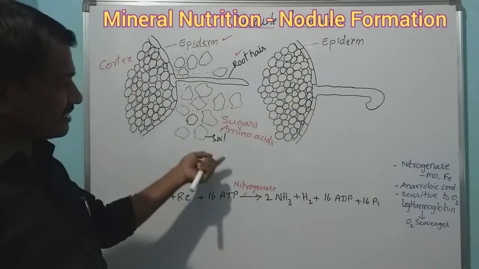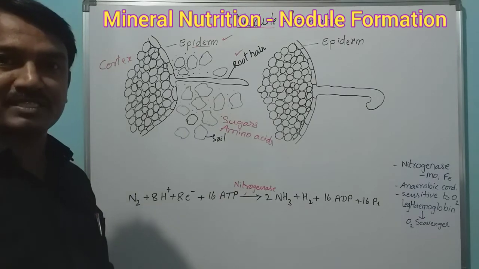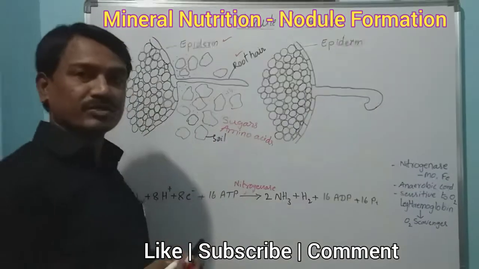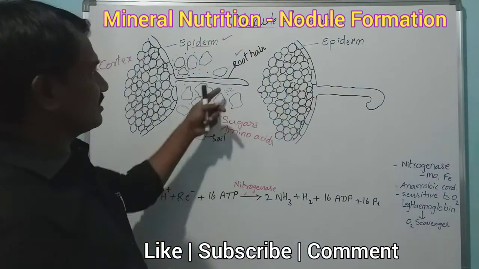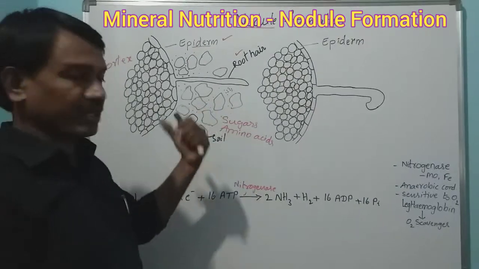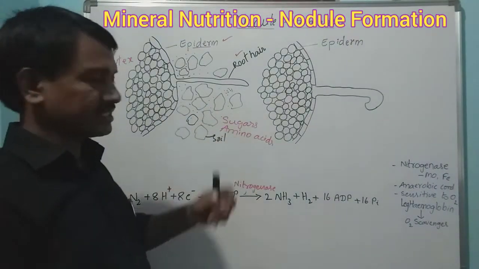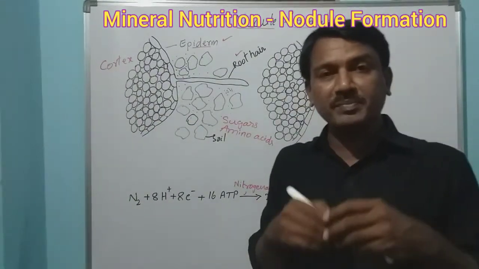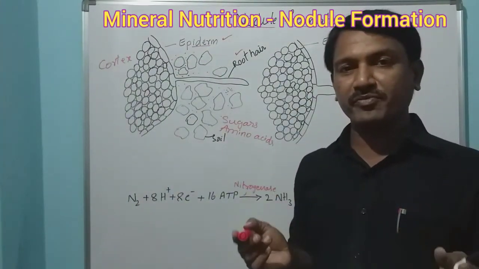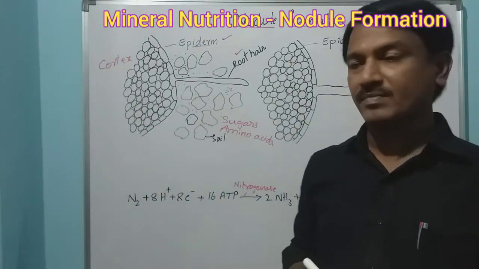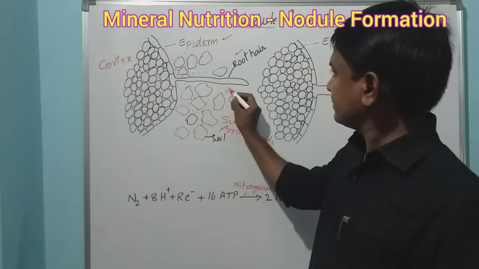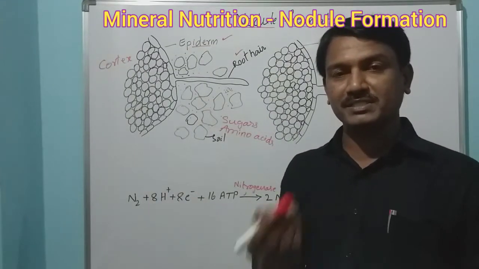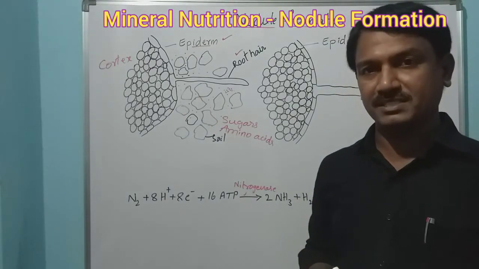Attracted by these sugars and amino acids, the rhizobium bacteria come towards the root hair. There they get sugars and amino acids, and the bacteria undergo rapid multiplication to form a larger number of bacterial cells.